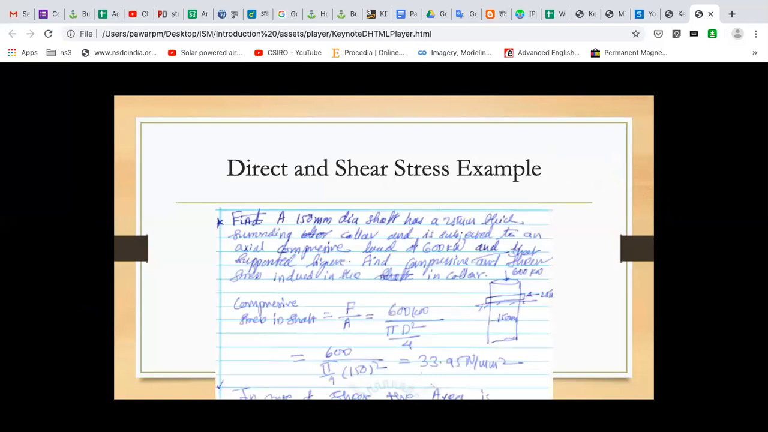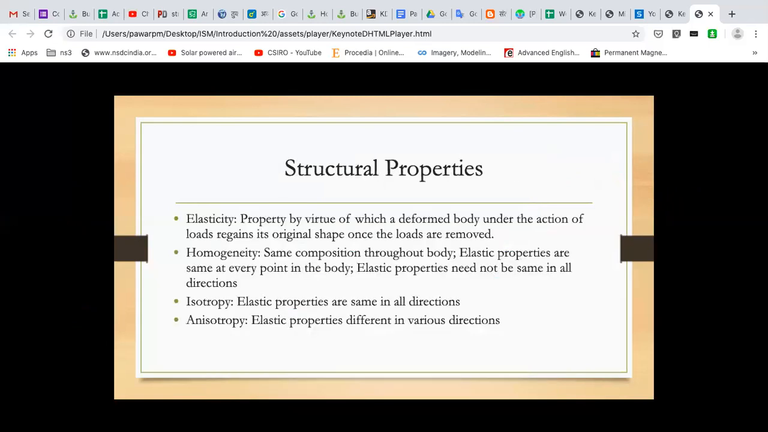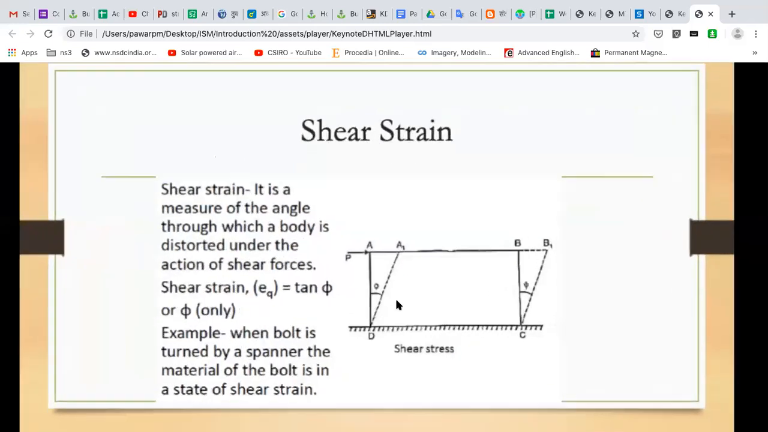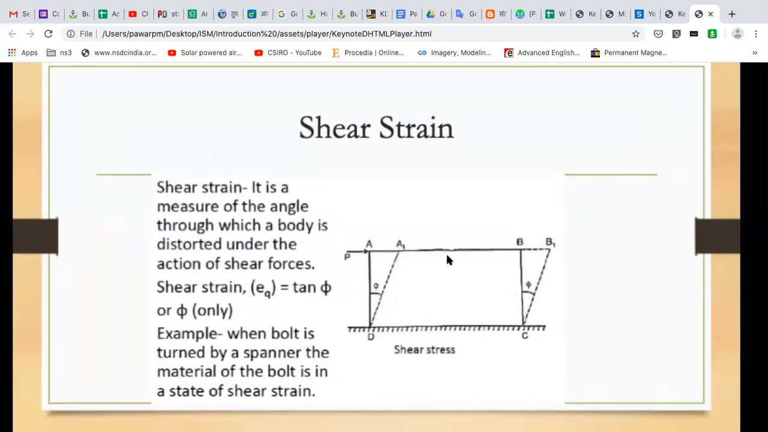Okay, so just now the example I had taken, the collar example, the same example is here, so we can skip that. Now let us start various properties, structural properties, very important properties, and we can write the definition also. But before that, I hope you have copied this. I can give you time, so please copy this diagram and write the definition, what is meant by shear strain.